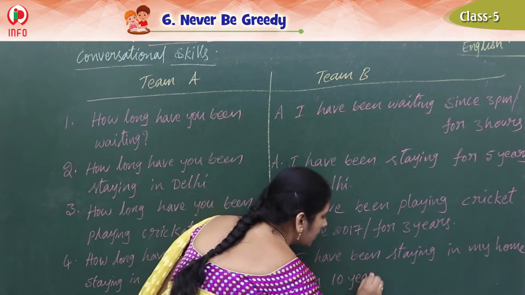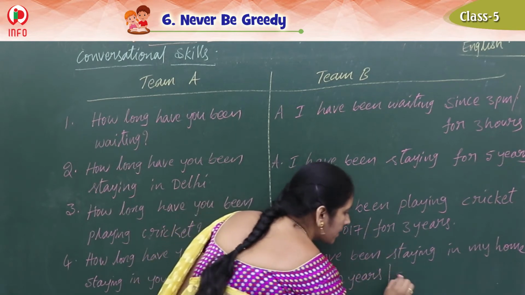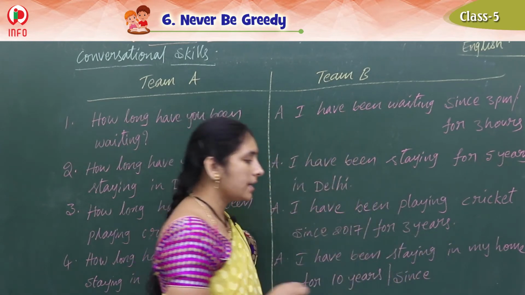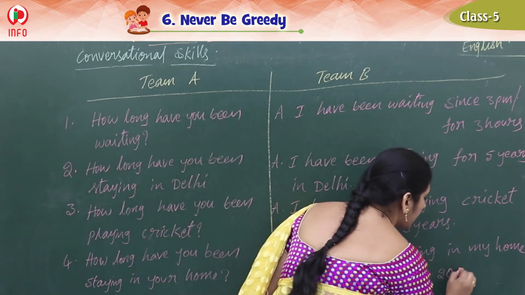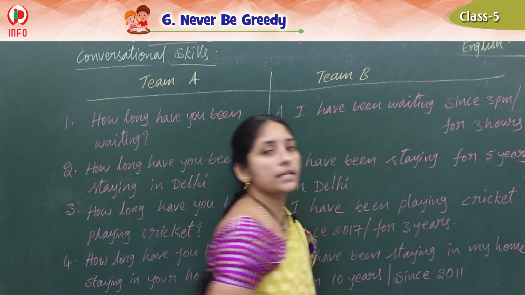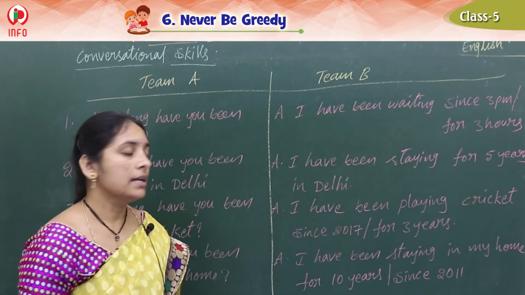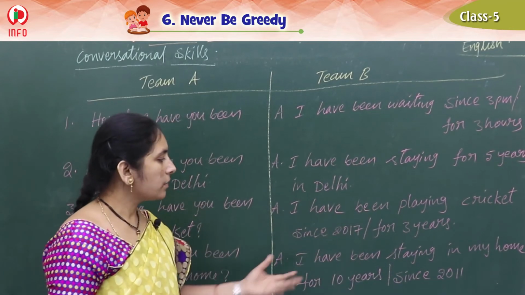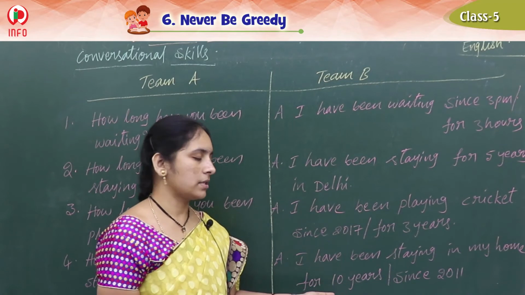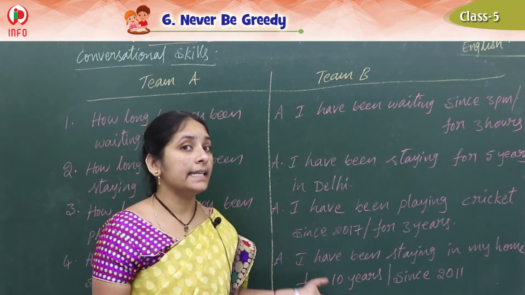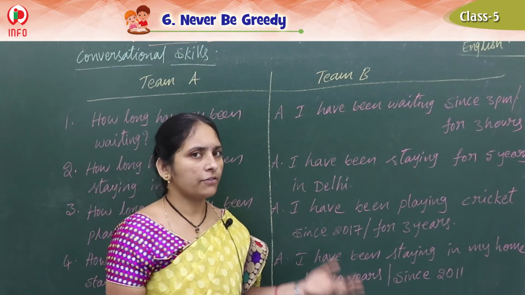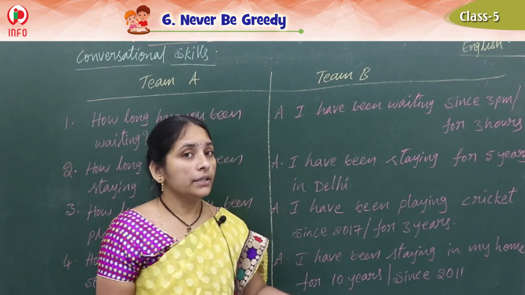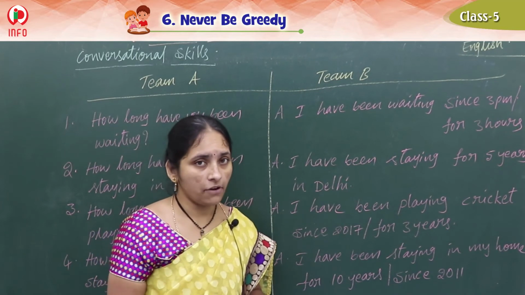For 10 years. Or else, since, and you give your birth year. Since 2011 or 2012 or 2010, like that your birth year you can give. Okay children, so since 2011 or since 2012, or else for 10 years, right? Home means not just the house, your home means with your mother and father, right?